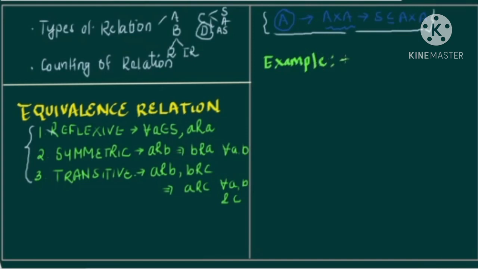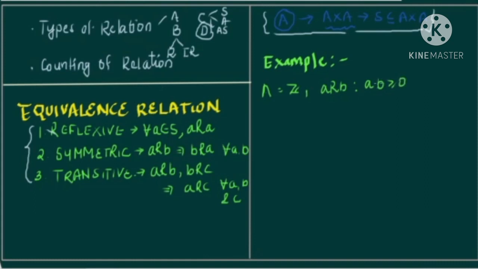An example: suppose I'm given a set. Suppose my set A is the set of integers and the relation is A related to B if and only if A dot B is greater than or equal to 0.